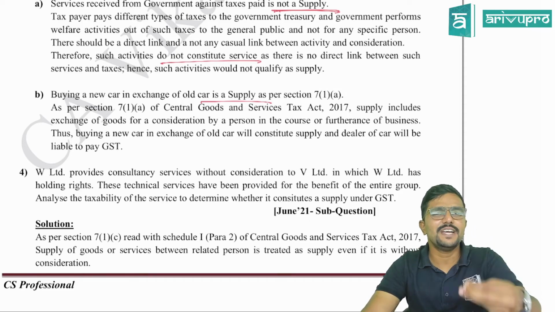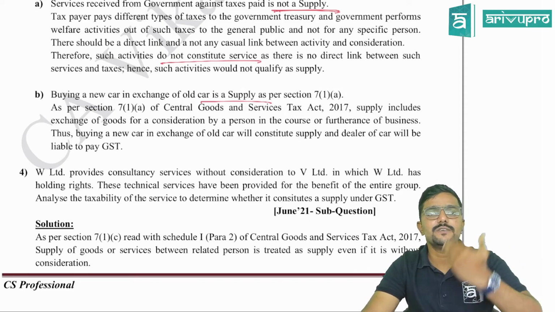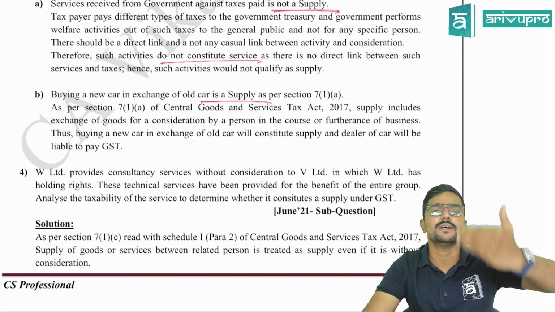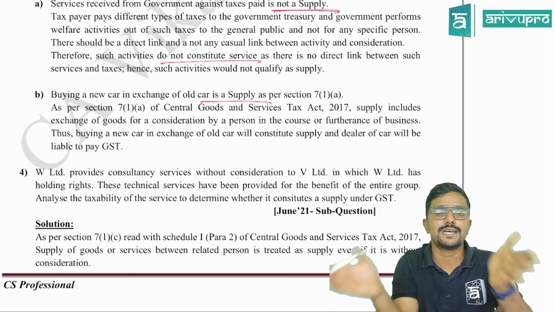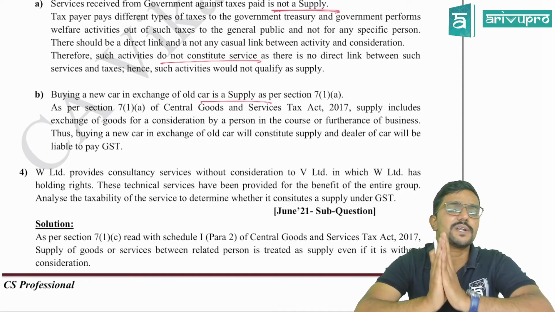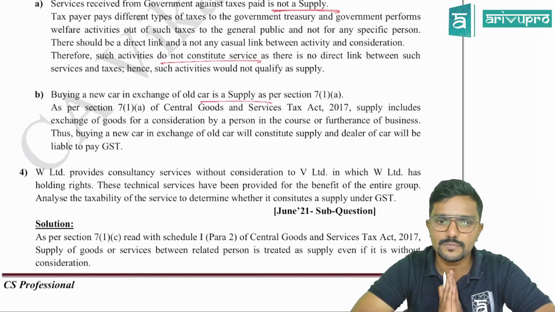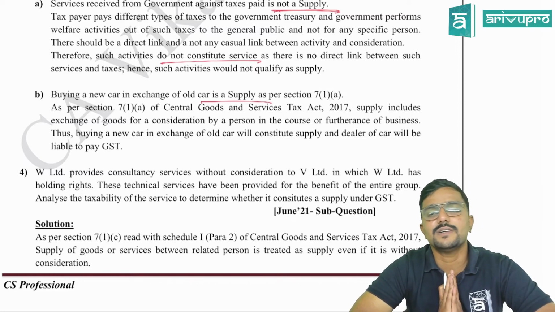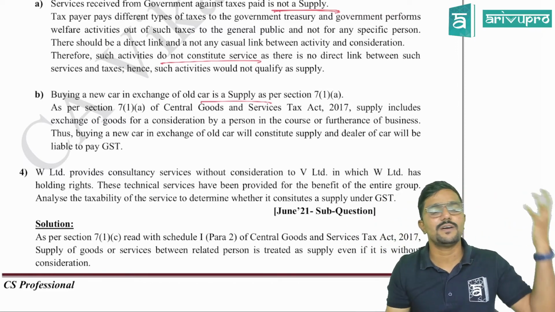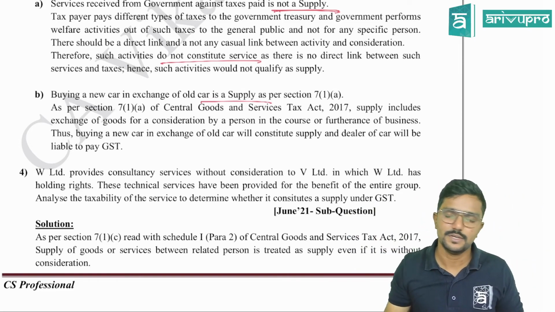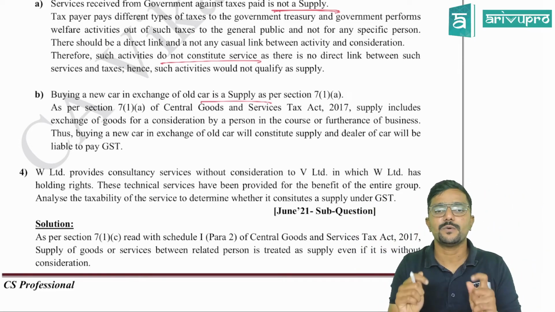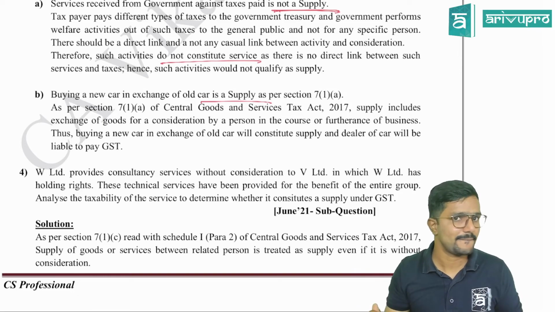Clear? Now we have started with few sections only. As and when we proceed, we will be covering more and more sections. So it will start getting accumulated. So please try to remember it from now itself along with the provisions, guys. Clear? You cannot give a reason telling, sir, I cannot remember so much, I cannot retain so much in my mind. You can do it, but only by way of practice.